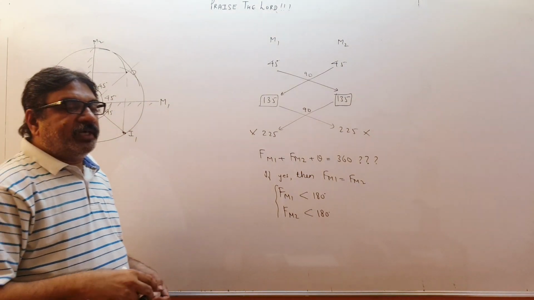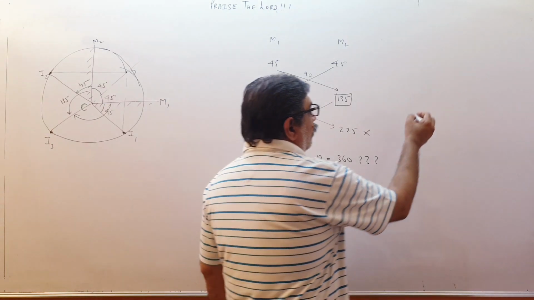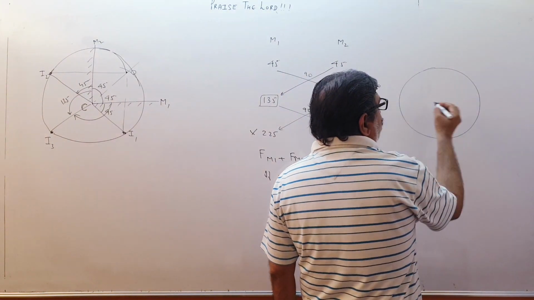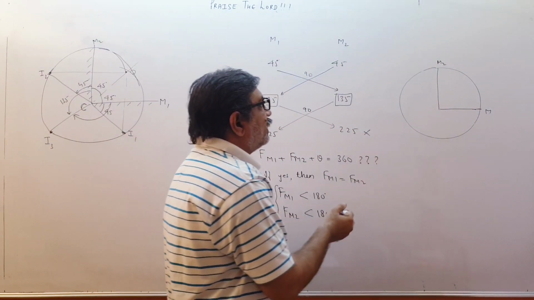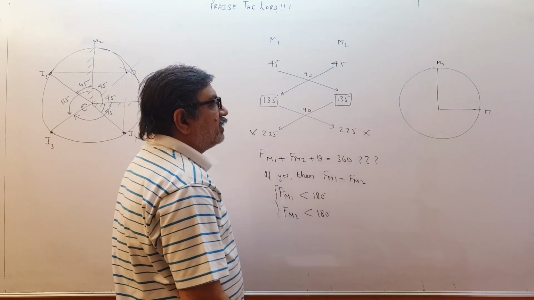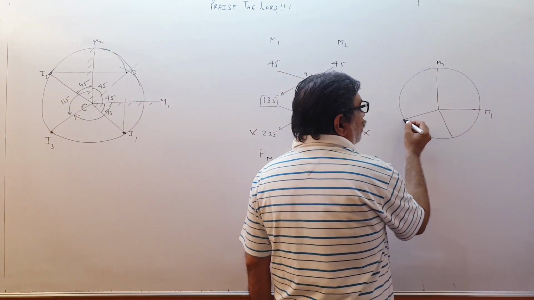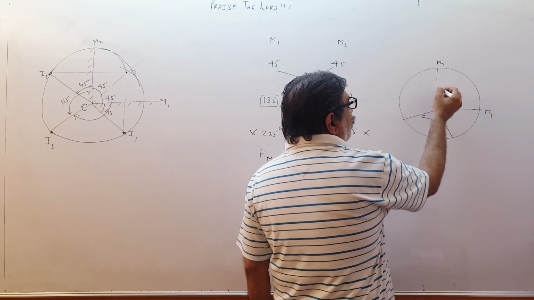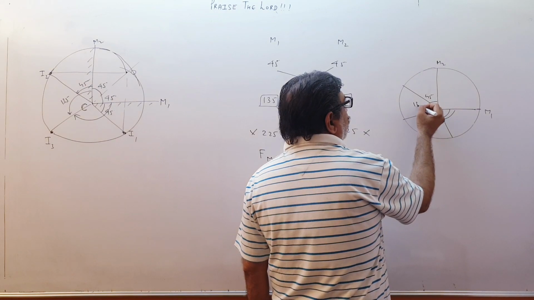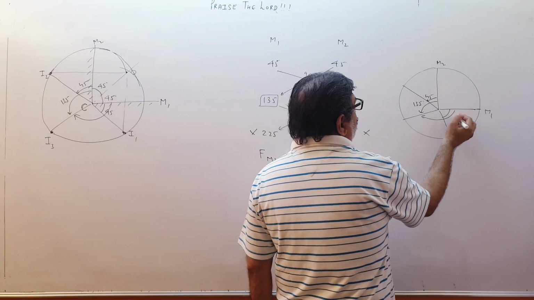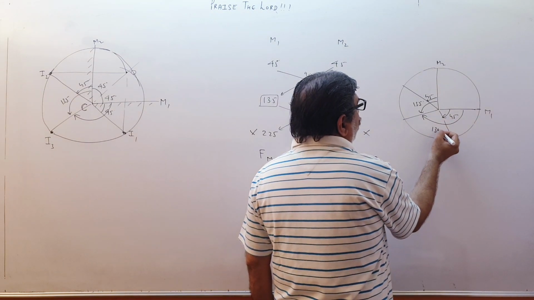So this is the way to look at the angle at which the images will be formed. If I draw a circle, supposing this is the first mirror and this is the second mirror, I know the angles from M1 are 45 degree and 135 degree. So from M1 I will take 45 degree and 135 degree. From M2 also 45 degree and 135 degree. This will be 135, this will be 45. So here also this will be 45 degree and this will be 135 degree.